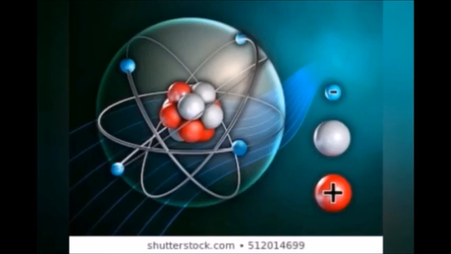Here, the red ball is a proton, which carries positive charge. The white ball is a neutron, a chargeless particle. Protons and neutrons are tightly packed by nuclear force and occupy the center of the atom, called the nucleus. But the electron is always revolving around the nucleus in a circular path.